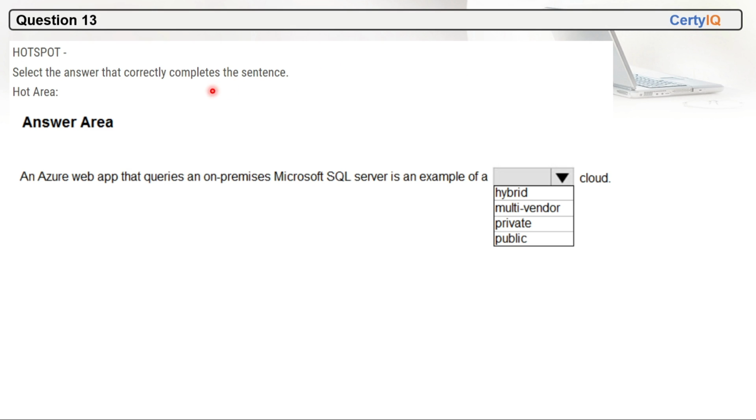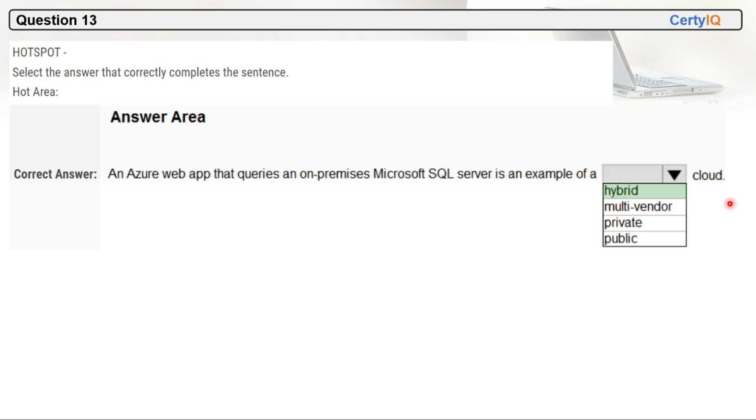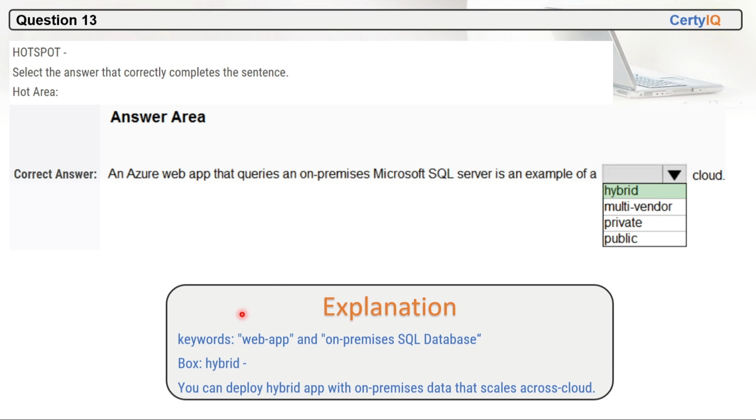Question 13. Select the answer that correctly completes the sentence. An Azure web app that queries on-premise Microsoft SQL Server is an example of which cloud? So the correct option will be hybrid cloud, right? Because the keyword here is a web app that is running on an on-premise SQL database.